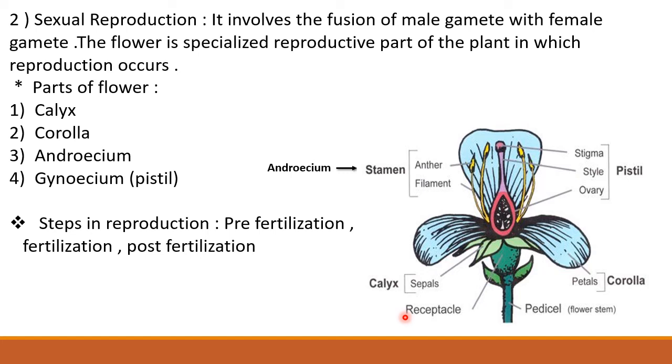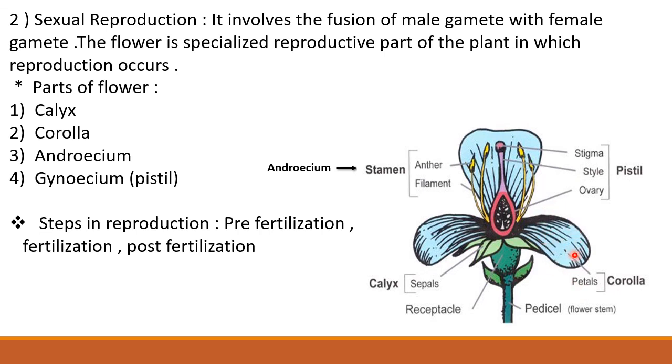The outermost first whorl of the flower is called the calyx, consisting of sepals. When sepals are free, the calyx is called polysepalous. And when sepals are united, the calyx is called gamosepalous. Calyx carries the function of protection of the inner floral whorls in bud condition, and it also carries out the process of photosynthesis. The second floral whorl of the flower is called the corolla, consisting of petals.